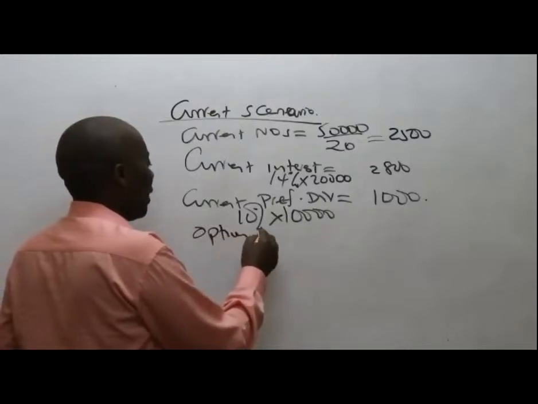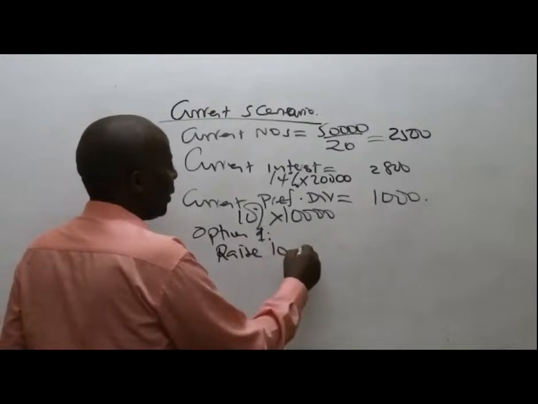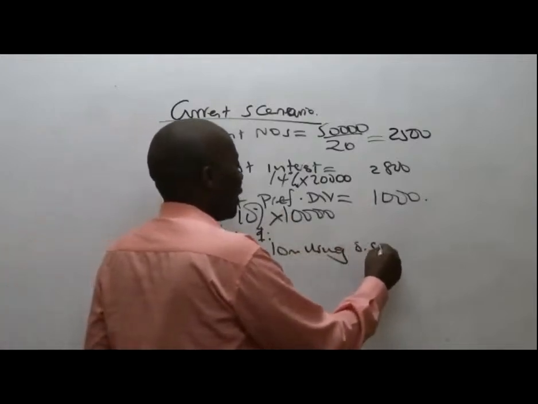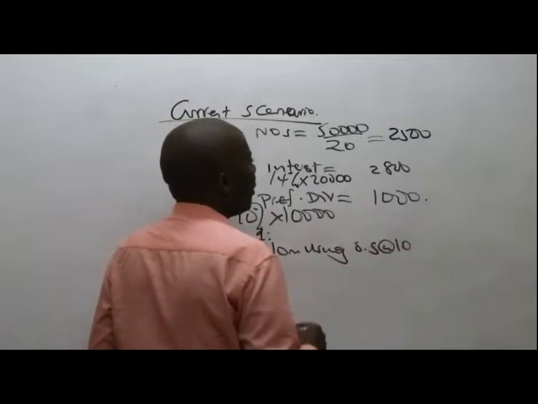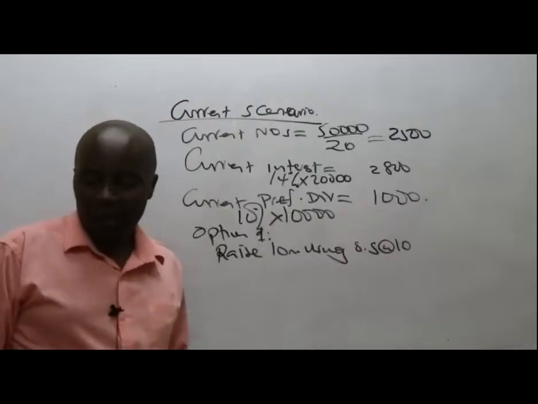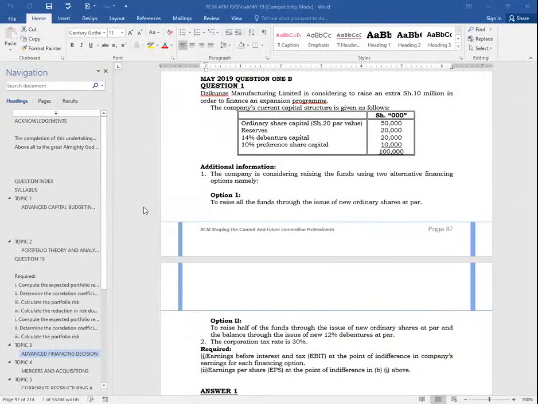Option 1 is to raise the 10 million using ordinary shares whose par value is, is it 10 or 20? The par value is 20. So come and raise this at 20.